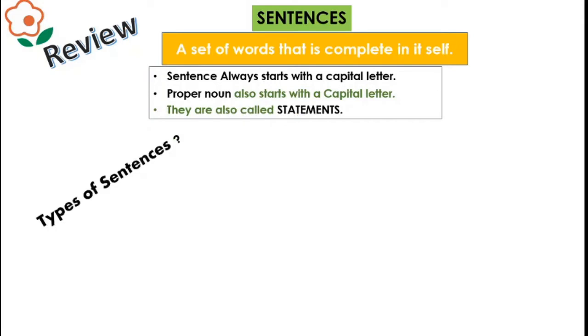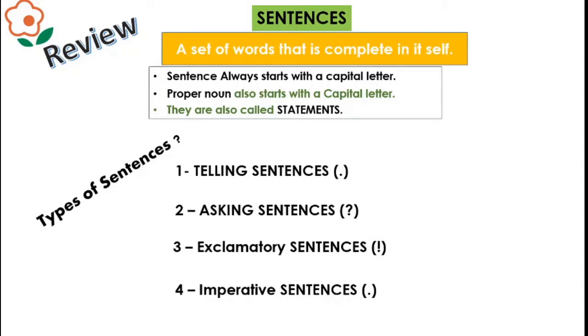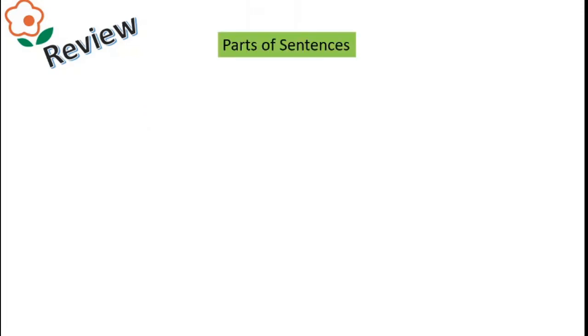So let's talk about the types of sentences. There are 4 types of sentences: the telling sentences, in which we tell something and they end with a full stop; asking sentences, in which we ask something, end with a question mark; the exclamatory sentences, in which we show strong feelings or emotions, always end with the exclamation mark; and the imperative sentences, in which we show some request or command, and they also end with a full stop. So these are the 4 main types of sentences.